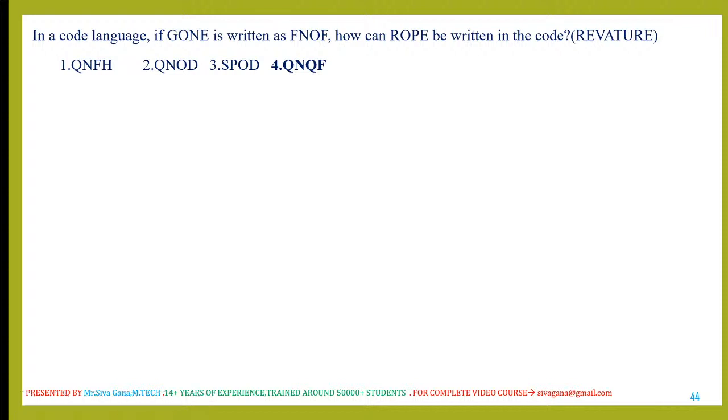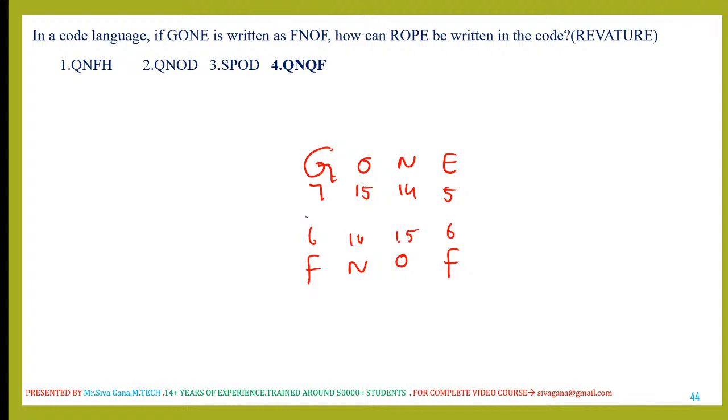In a code language, coding and decoding. To crack the question on coding and decoding, what you need to do? First of all, place values: G7, O15, N14, E5, F6, N14, O15, E6. This is minus 1, this is minus 1, this is a plus 1, this is a plus 1. Minus 1, plus 1, plus 1 is the pattern. Apply the same pattern for this.